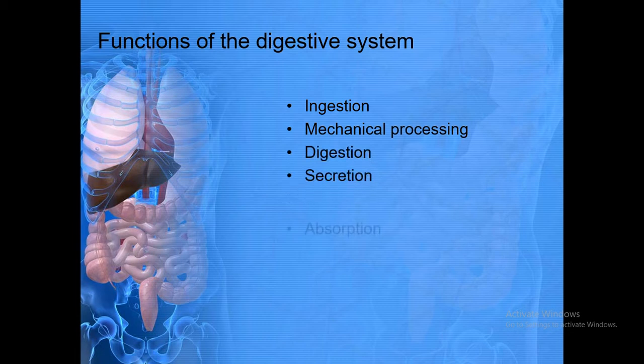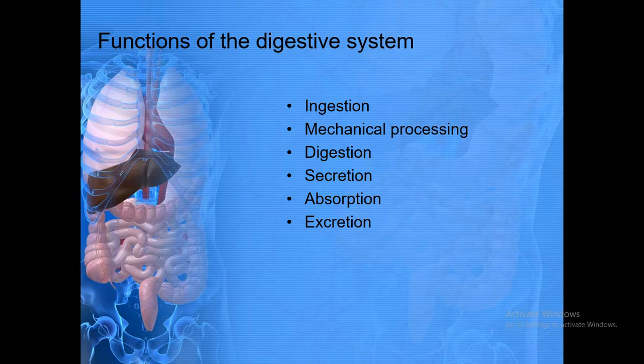The main function of digestive system belongs to six processes: ingestion, mechanical processing, digestion, secretion, absorption, and excretion. Ingestion is the process in which food is entered into your mouth. Mechanical processing is the process in which we start chewing our food with the help of teeth and tongue.